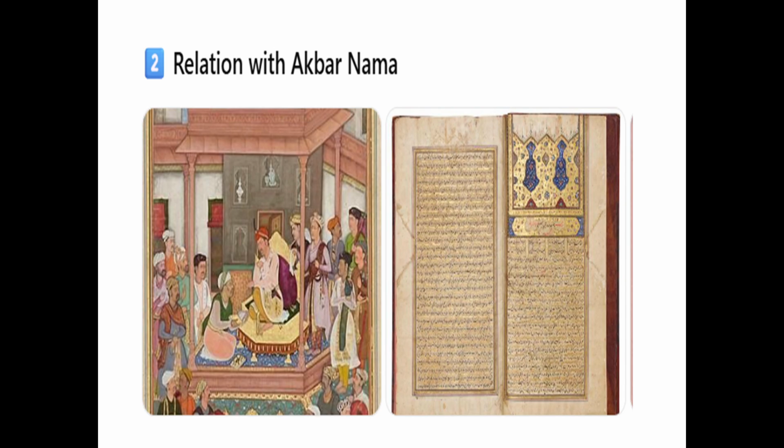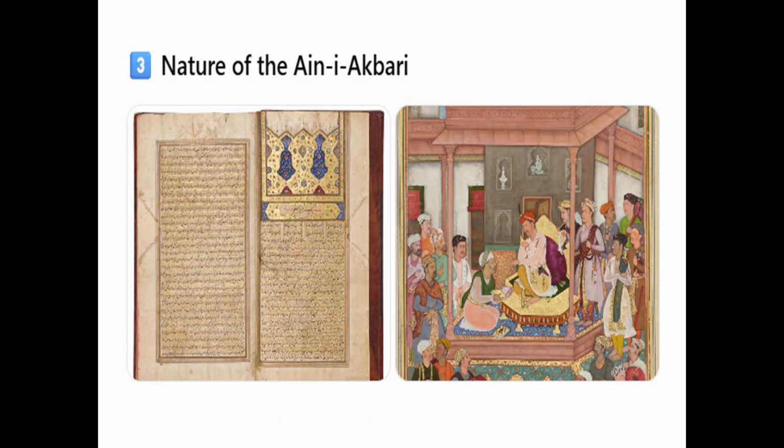Compendium. Okay, what do you mean by this? A collection of detailed information. Then gazetteer, a geographical dictionary or directory describing places. Moving on to the nature of the Ain-e-Akbari. The Ain-e-Akbari is a compendium of imperial regulations. It also acts as a gazetteer of the Mughal Empire. It provides detailed information about the empire's administration, economy and society.